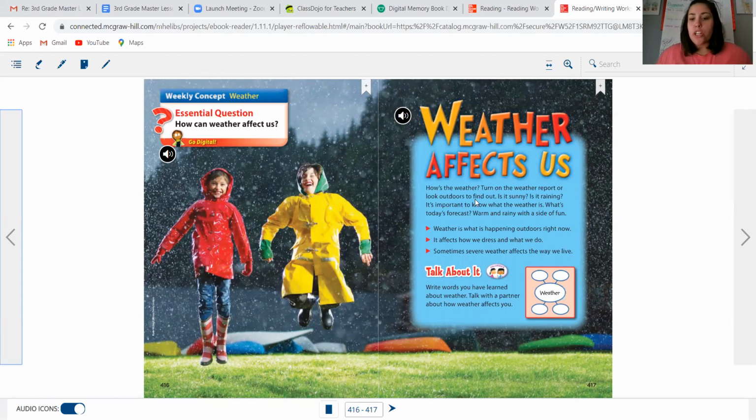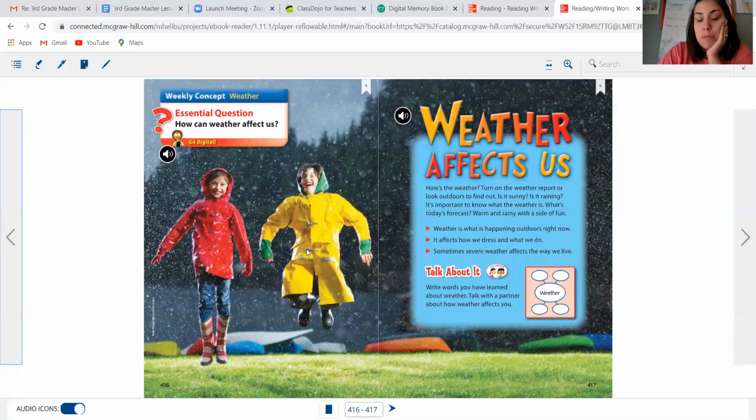I'm going to go over what you guys did yesterday, and we're going to go a little bit into what you're going to do today. They kind of go hand in hand. They're pretty much the same thing, just kind of stretched out over 2 days to not overwhelm you. So I hope you can see my screen, but this unit is Unit 6, Week 2, and we're going to be talking about weather. So we're gonna have some sciencey type stuff in this, and the stories that you're gonna be reading for the next 2 weeks will be about weather.